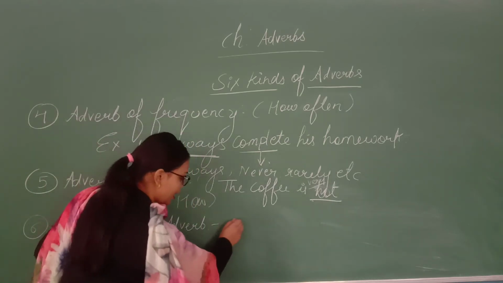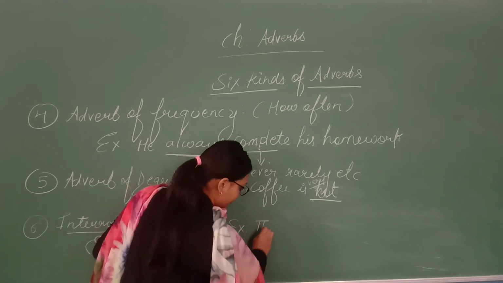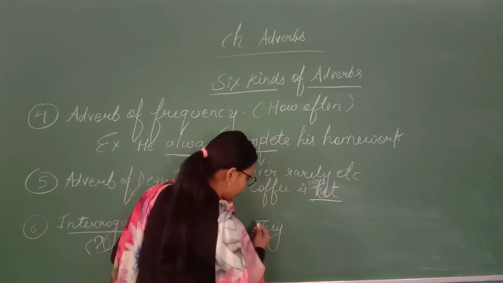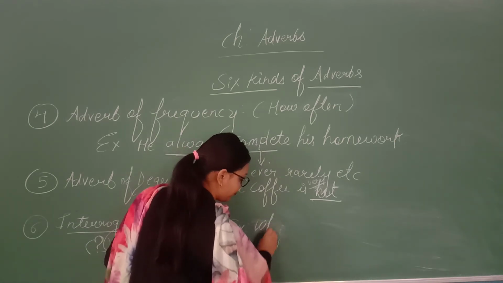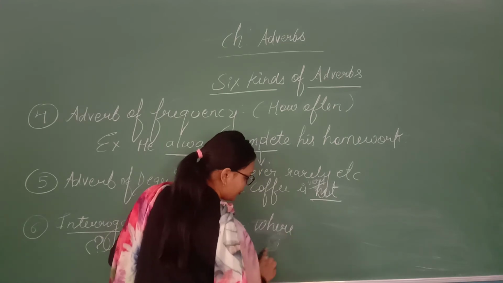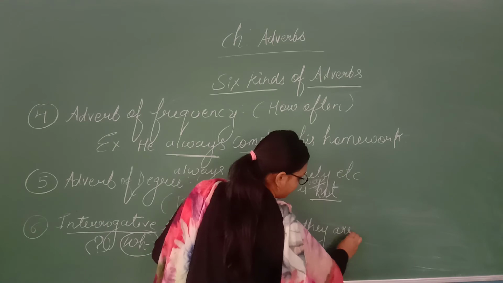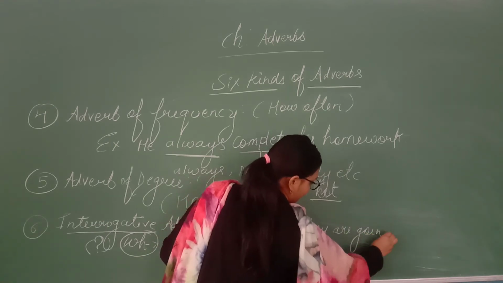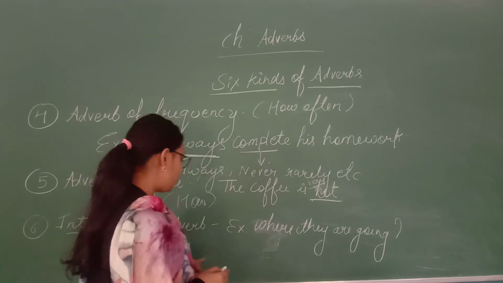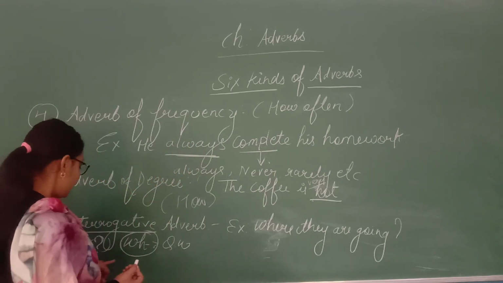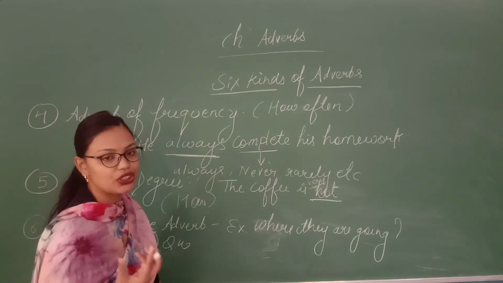Like for example, I am writing here: where are they going? You can see, as I told you, you need to learn that when you see this question mark, it will automatically come to your mind that a question is being asked.